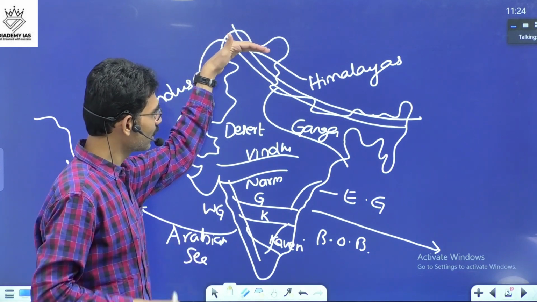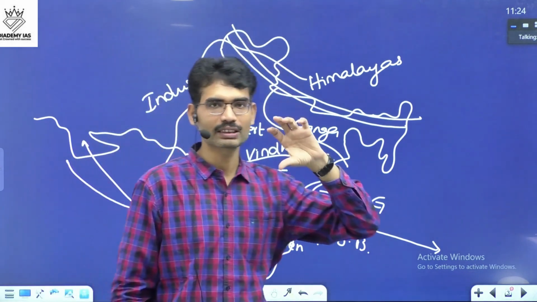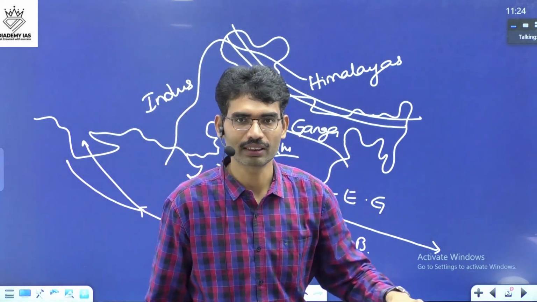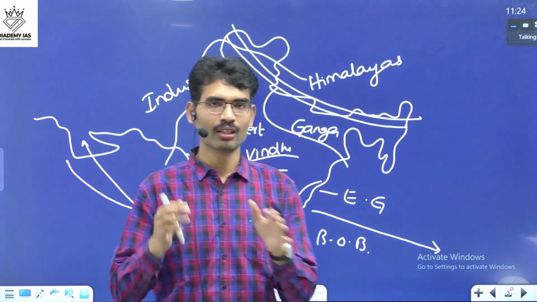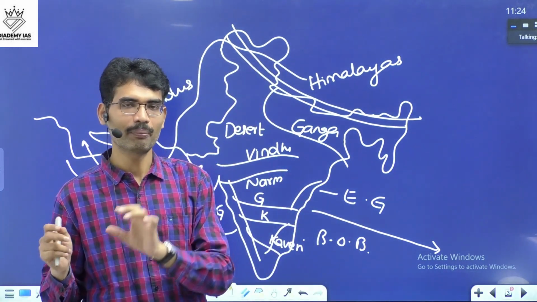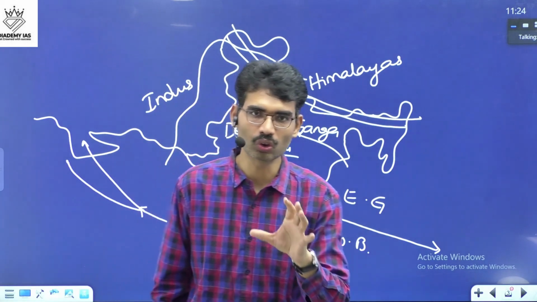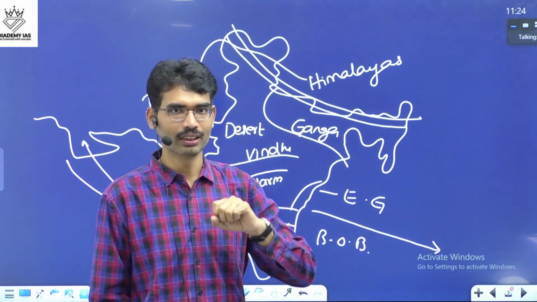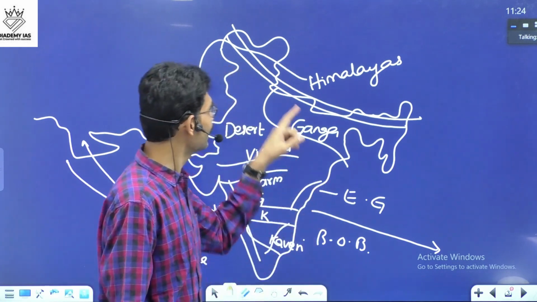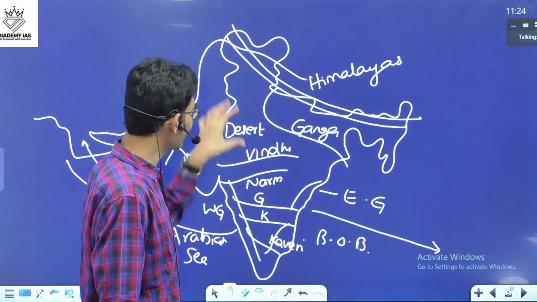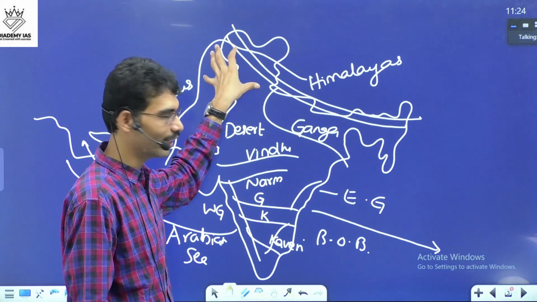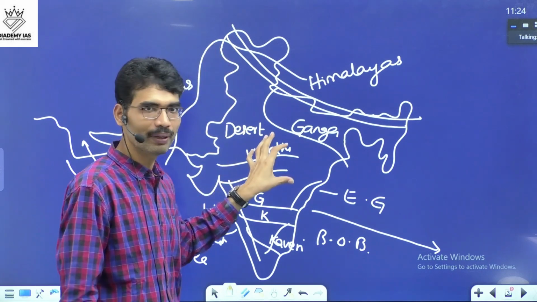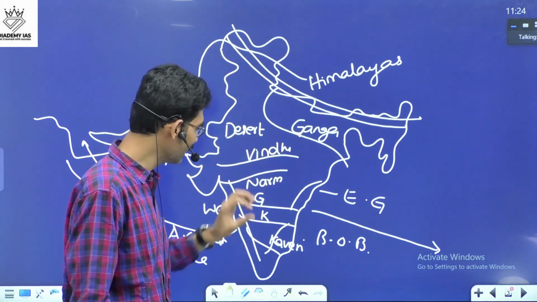When it comes to the prehistoric period, we have in some places Paleolithic, then Mesolithic, then Neolithic. When it comes to Paleolithic, people were depending on stone tools. These people lived near the foothills. You will get the evidence near the hilly regions, here in Soan Valley, or when it comes to Bhimbetka, Adamgarh, near hilly regions.